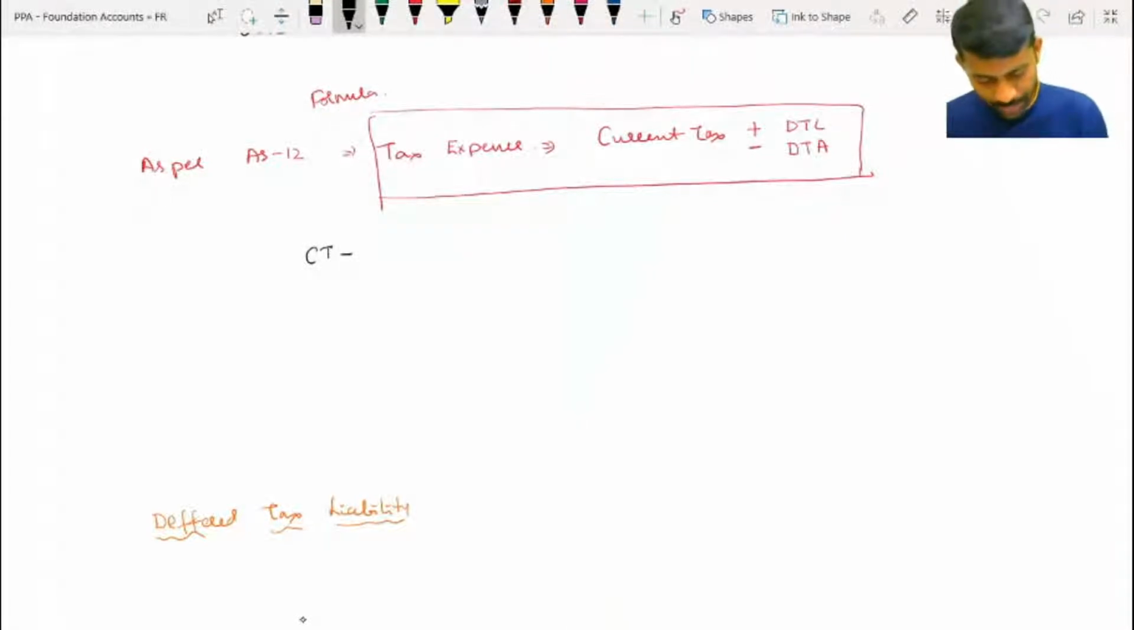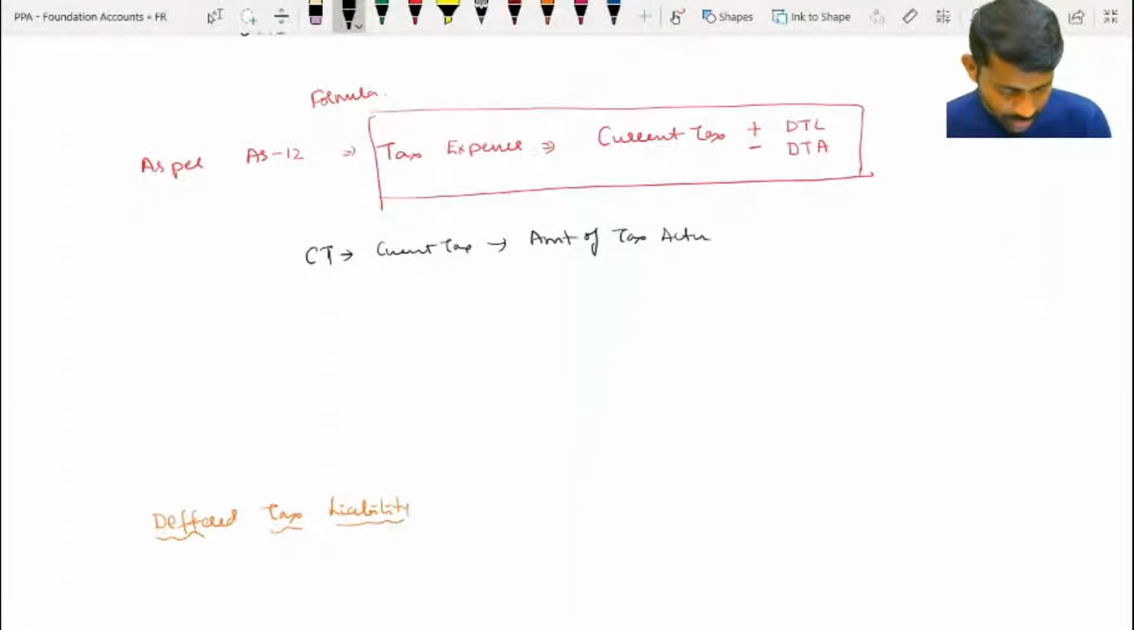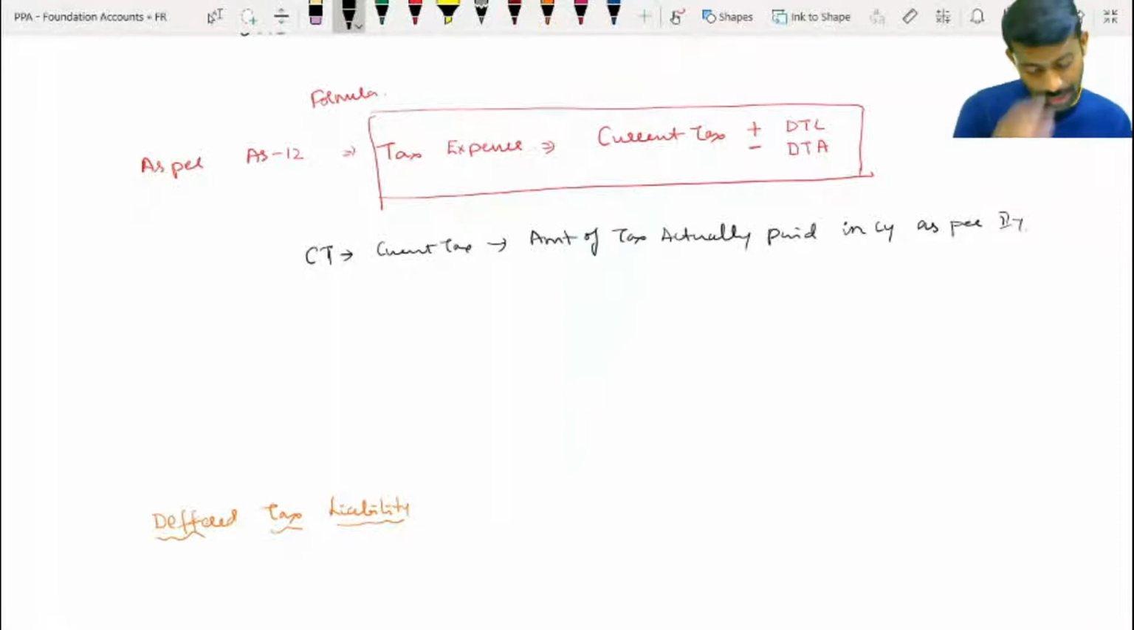Correct, Arshita. So current tax means the amount actually paid in the current year as per income tax. Are you understanding? Actually paid, or liability. What is for this year as per income tax, what is the liability, that is what we call current tax. Are you understanding?